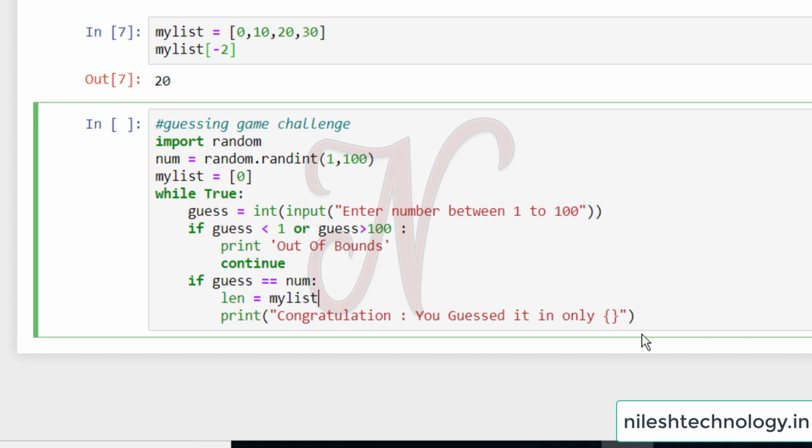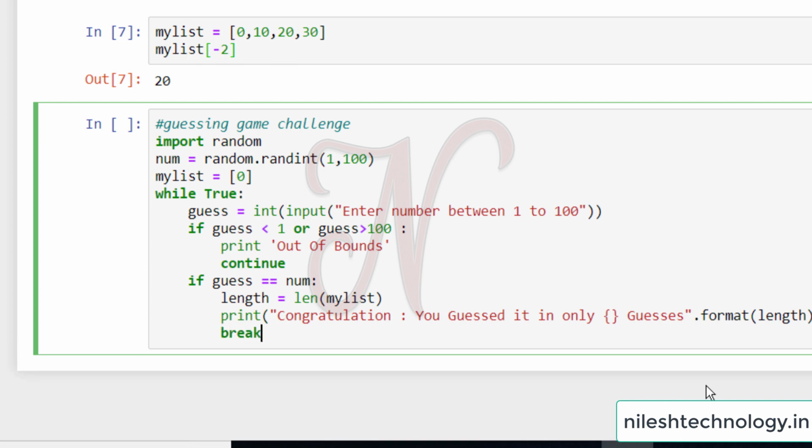So my list, and the function is len. Length variable. Guesses. Here use the format string, dot format, your length. So this is your if, and break this while loop.